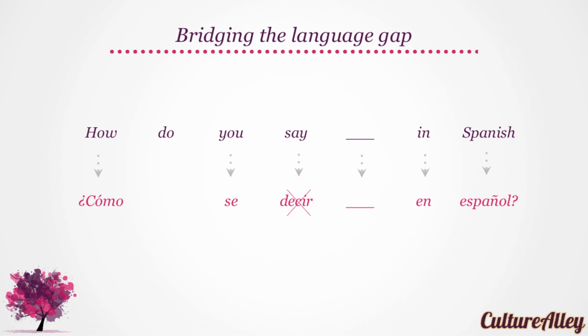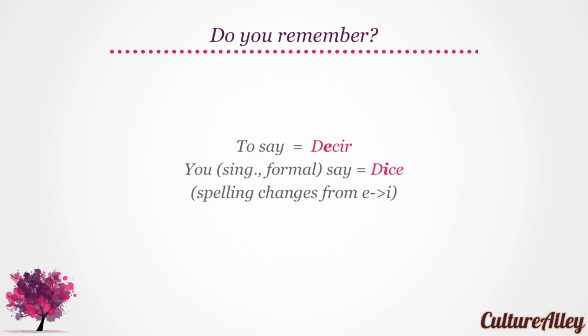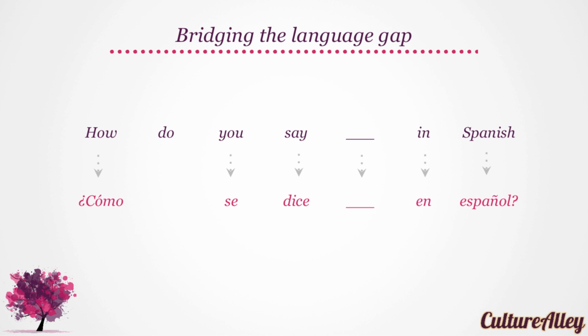Good. Looking at the correct usage for decir, do you remember that while to say is decir, you say in a formal context translates to dice, where the middle letter changes from E to I. So now our word-by-word translation becomes como, se, dice, dash, en español.